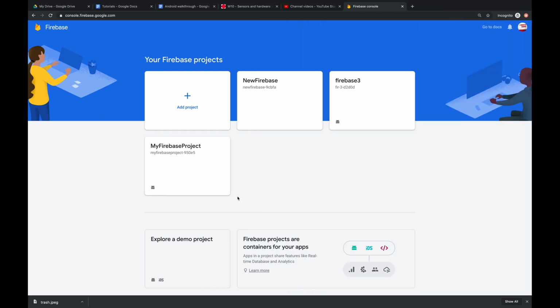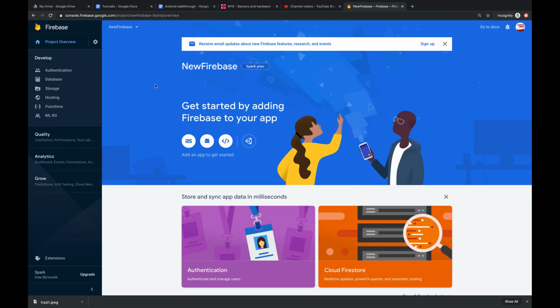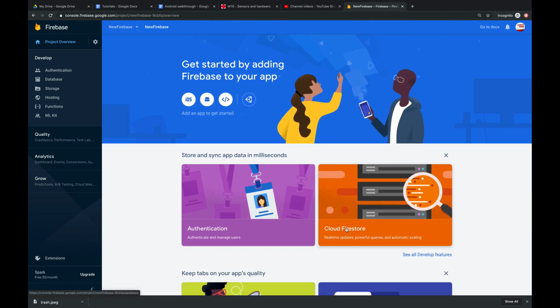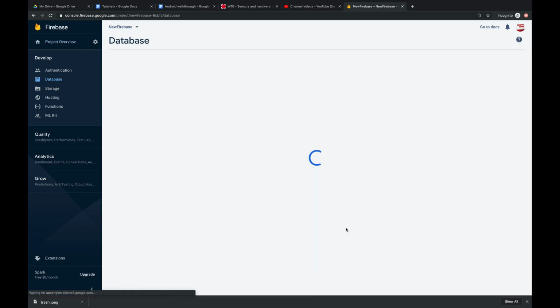So once the project is finished, we go into the project and we can connect to this project by clicking on this Android icon, but it's not easy to do it that way. So I suggest that you go to Android Studio and connect it from there. Okay, so we need to create a database on Firestore to work with database storage.